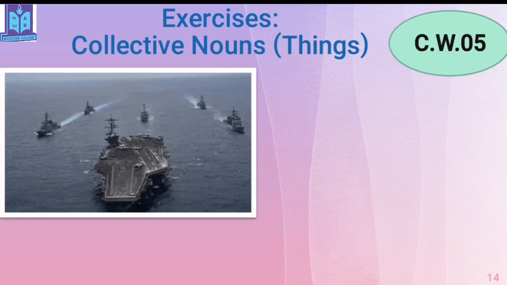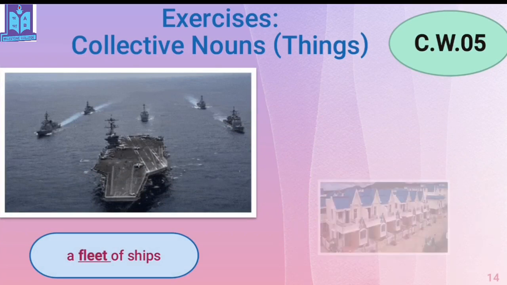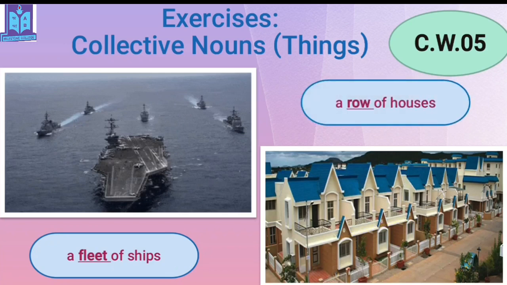Now, what is the collective noun of these naval ships? It's called a fleet of ships. It's fleet, F-L-E-E-T, fleet of ships. Now, look at the houses. It's so lovely, isn't it? These are the same in design, same in colors. And what is it called? It's called a row of houses. Here, fleet is the collective noun and row is the collective noun. Clear? And look at the plural forms, isn't it? Yes.